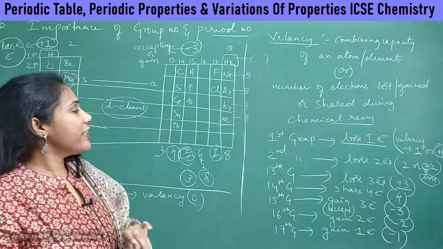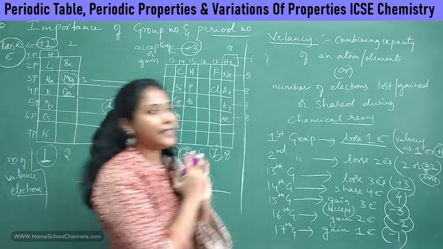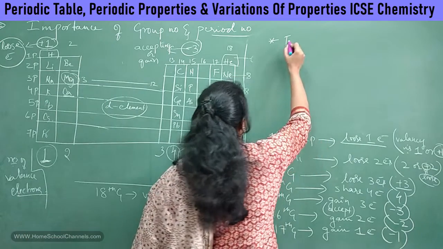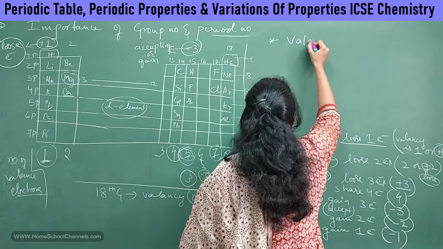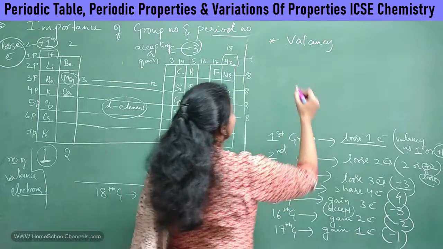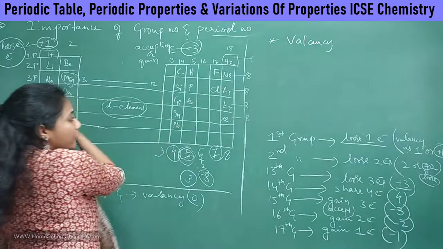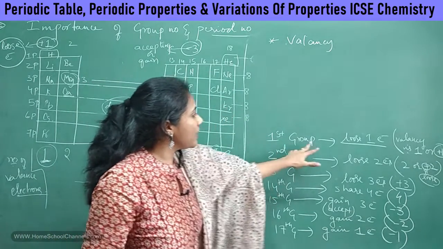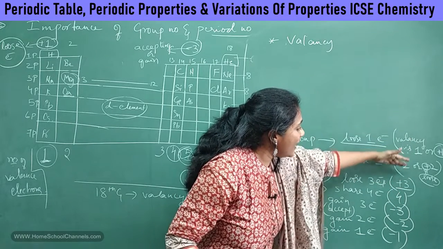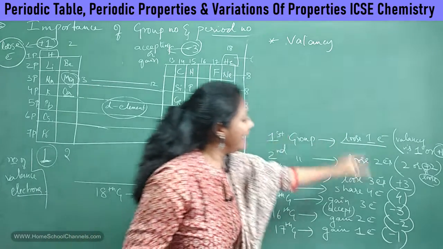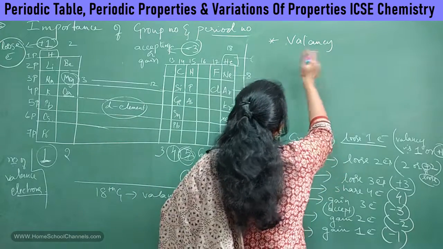Fine. And now the question is, what happens to valency when you move from left to right in a periodic table? Very, very important point. Valency, okay, what is happening when you move from left to right? I mean, from first group to 18th group, what is happening to the valency? You see, for the first group elements, you have valency as 1, later 2, later 3, later 4. So initially valency is increasing when you go from left to right, and later the valency starts to decrease, right? So that point you will have to understand very clearly.